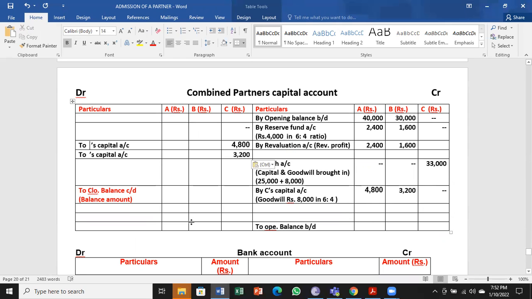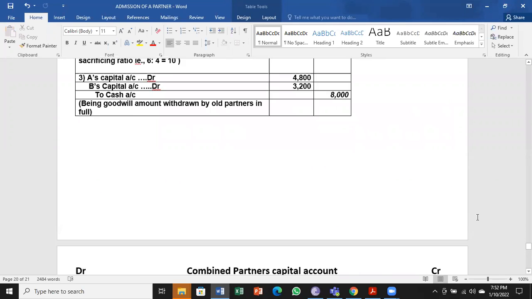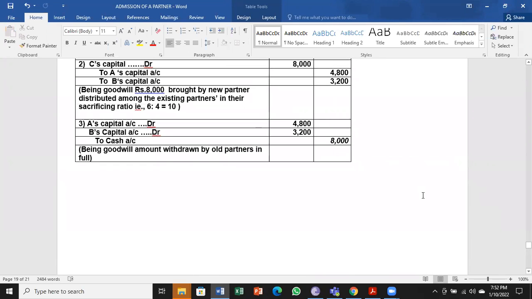So here to A's capital account, to B's capital account. So C is giving to A, C is giving to B so much. This is the regular entries what we have done. So the new entry, what we have to do now, is this one.